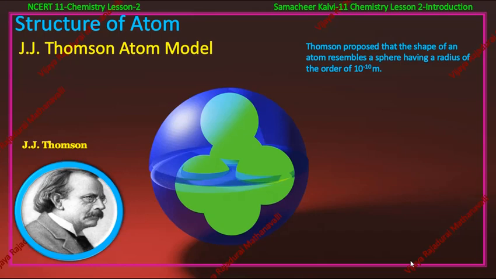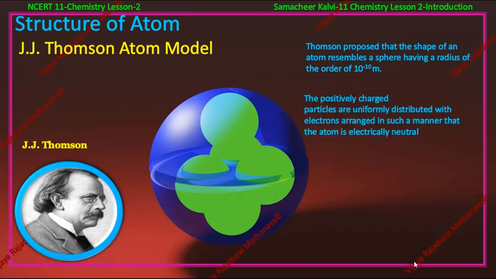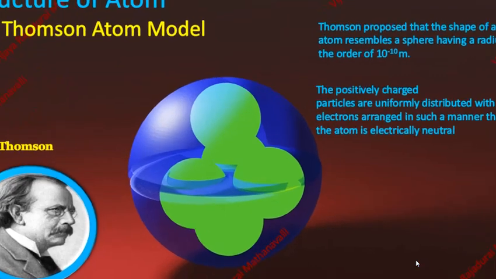Thomson proposed that the shape of an atom resembles a sphere having a radius of the order of 10 to the power of minus 10 meter. The positively charged particles are uniformly distributed, with electrons arranged in such a manner that the atom is electrically neutral. Hope you understand the Thomson atomic model. In the next video, we will see the Ernest Rutherford model.